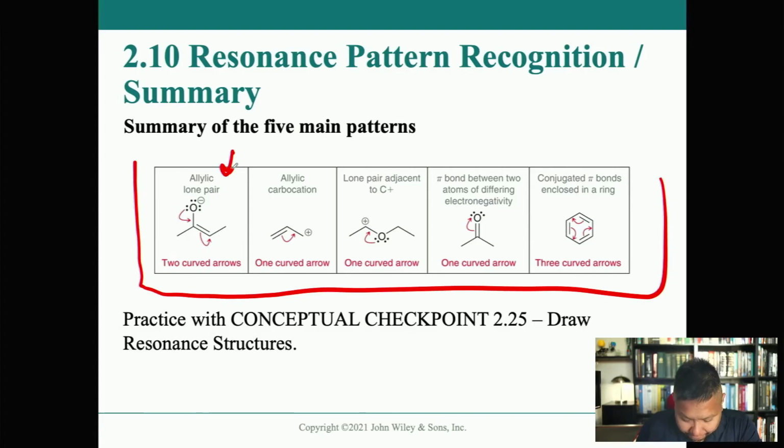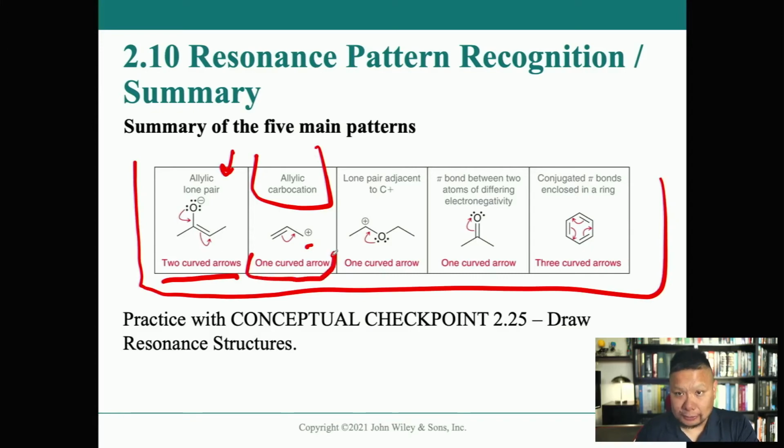And that usually involves 2 curved arrows to draw the other resonance contributor. Then we have the allylic carbocation, which is the carbocation right next to a carbon that has a double bond. That's 1 curved arrow to draw the other contributor. We have a lone pair adjacent to a carbocation, right? That sounds exactly like what it sounds like. You have a lone pair next door to a carbon that has a carbocation.